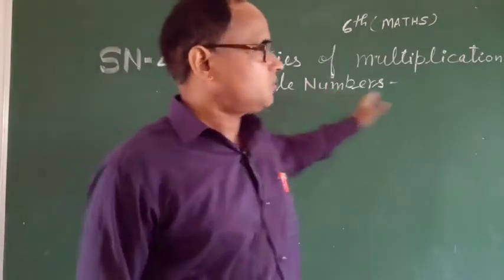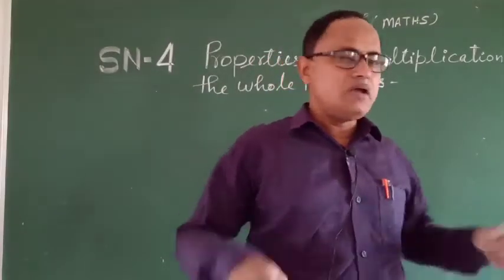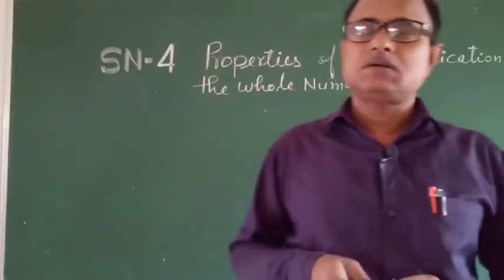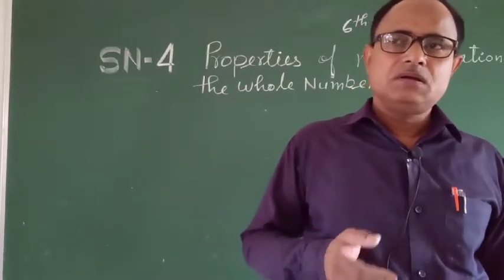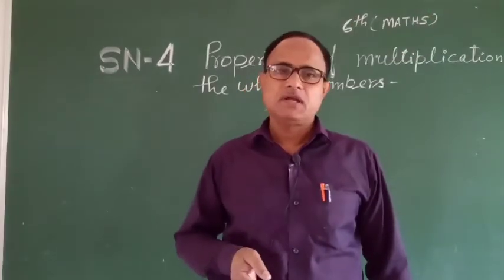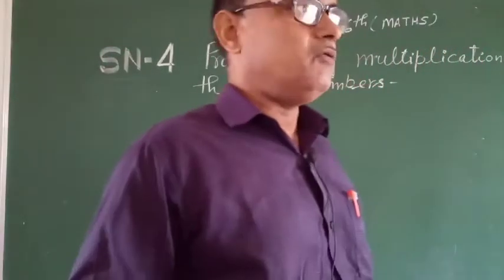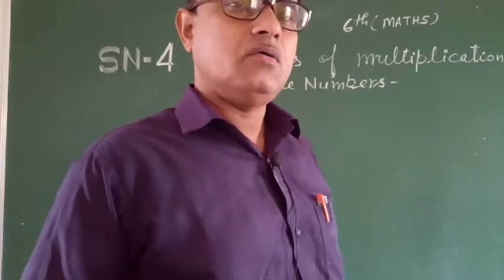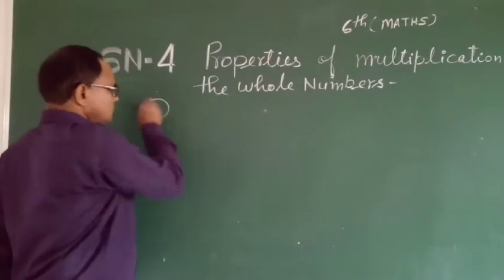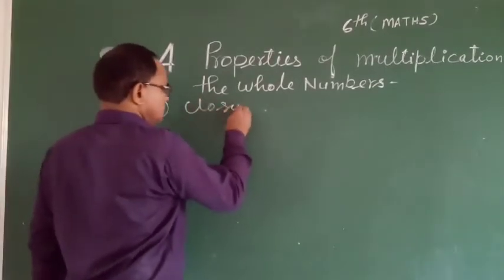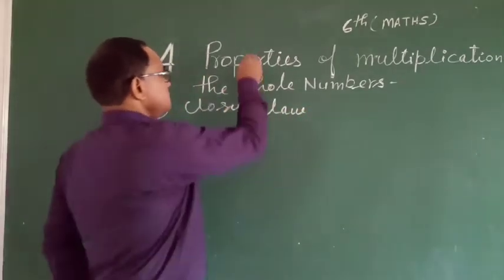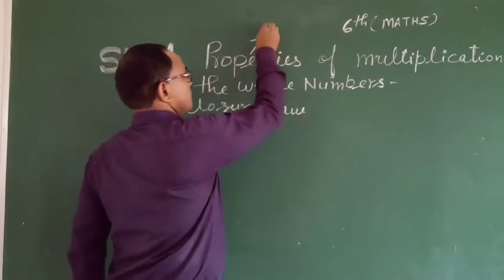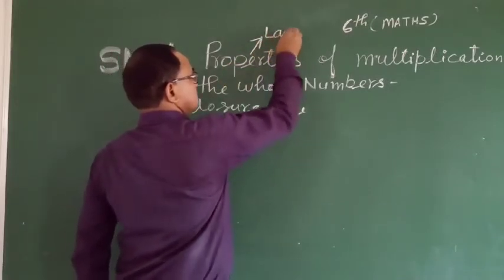Thus, we show by which method whole numbers hold closure law, commutative law, and associative law in the multiplication case. In the first case, we show closure law. Law means property.